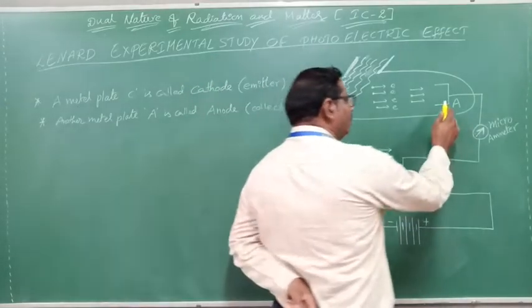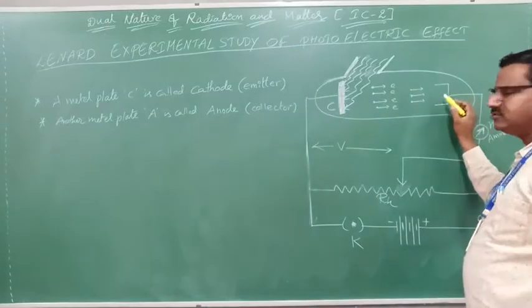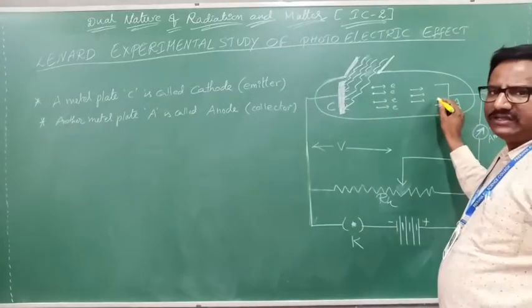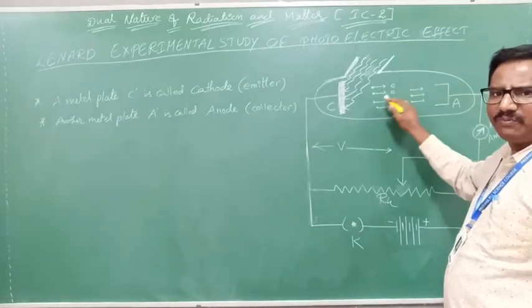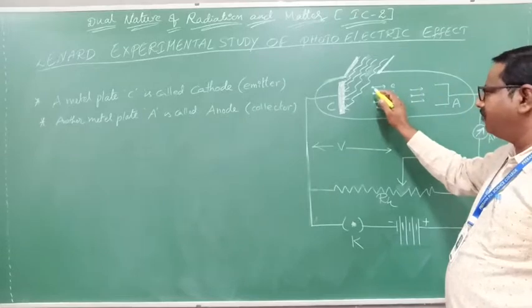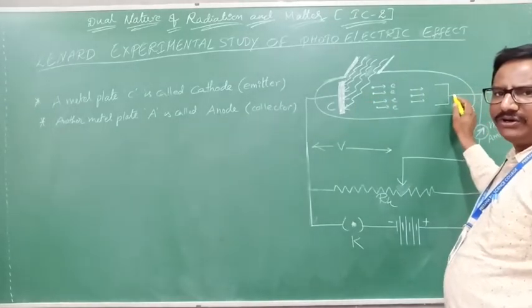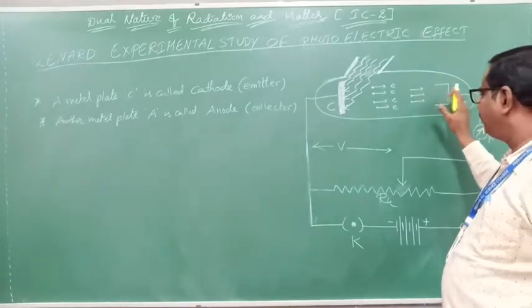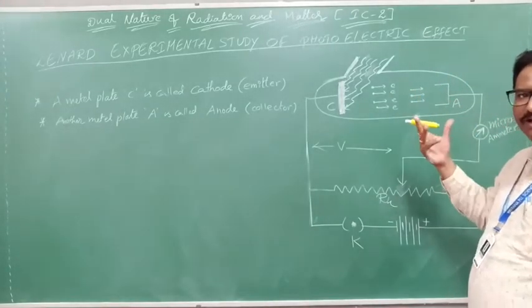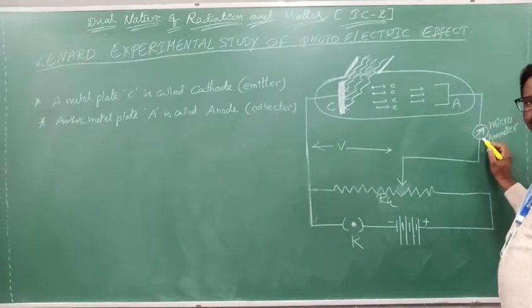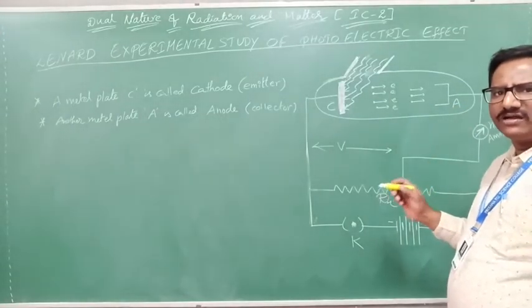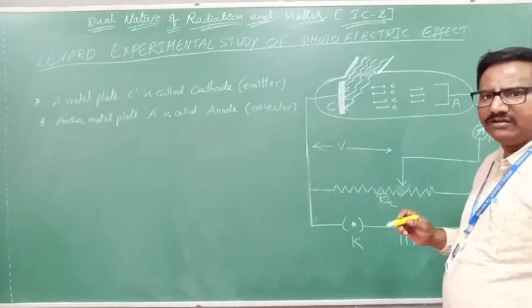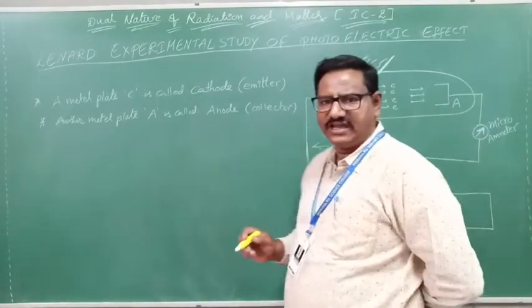Then the anode potential increases and becomes more positive. Electrons are negatively charged particles, so they are attracted by this positive potential. Electrons move from the cathode to the anode. When the anode receives the electrons, the microammeter shows a current reading. This current arises because the charges are moving. Say yes or no?